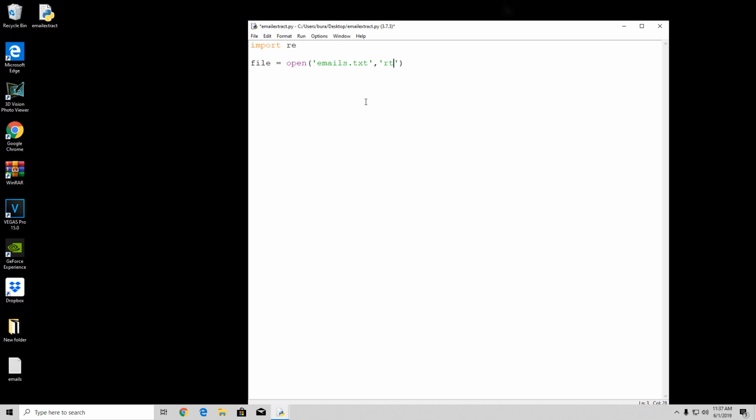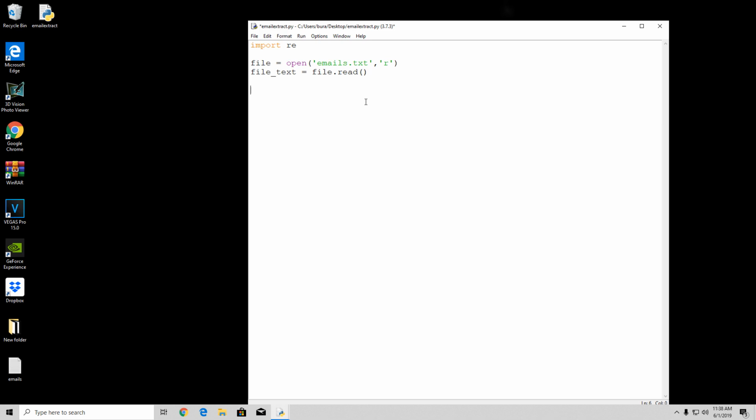We can specify rt for reading text if you want to, or you can simply type here r, it doesn't even matter. What matters is that we need to store the actual emails or the documents into a certain variable. So right here we will just specify file_text equals file.read. Okay, then all we have to do right now is actually match with a specific object.